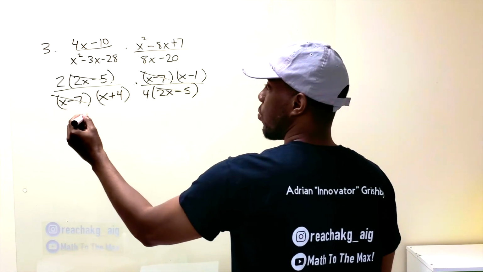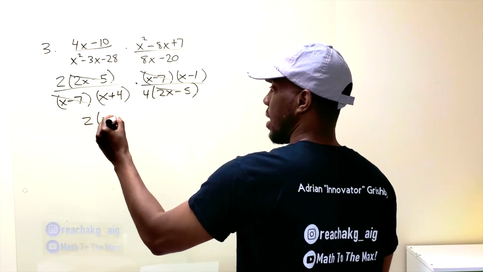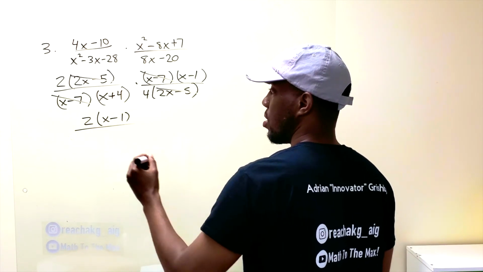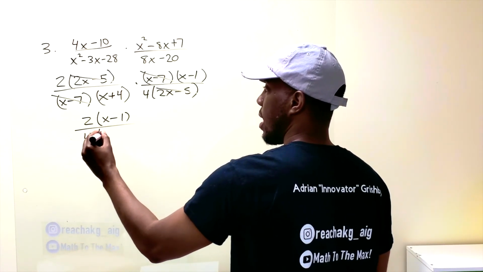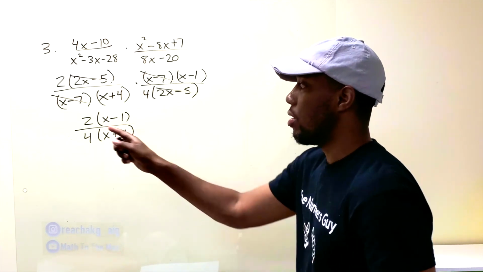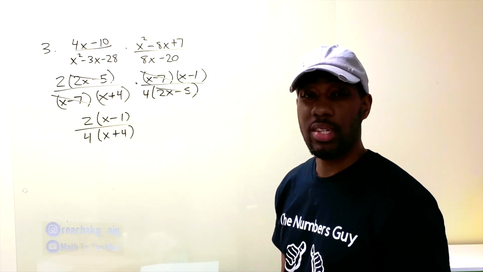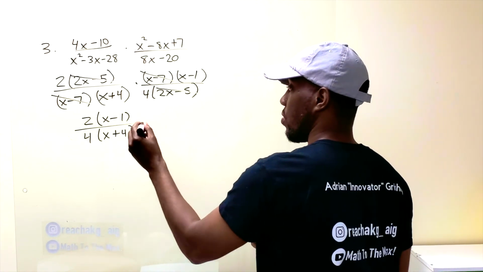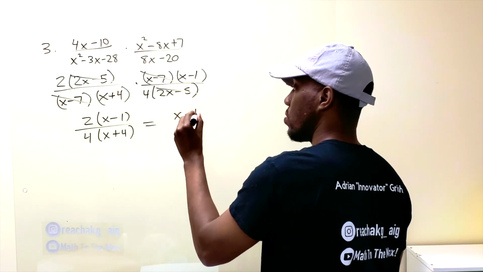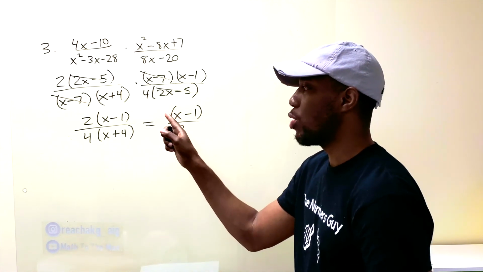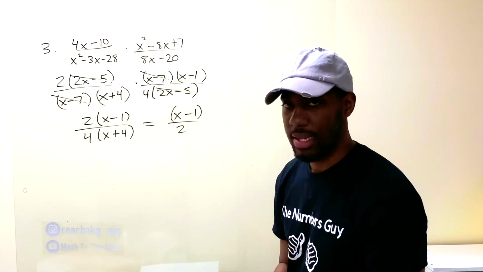So now we're left with, at the top, 2 times x minus 1. That's the only thing left at the top in the numerator. In your denominator, 4 times x plus 4. However, 2/4, that's a fraction we can simplify. 2/4 is 1/2. So your final answer is x minus 1 over 2 times x plus 4. You remember it's an invisible 1. You can put the 1, but it is not needed.